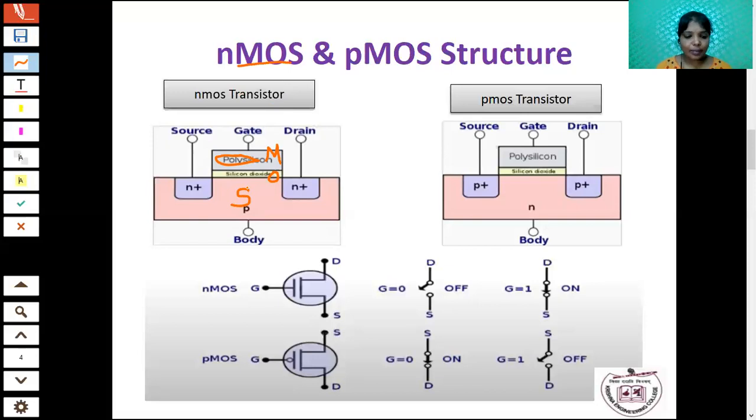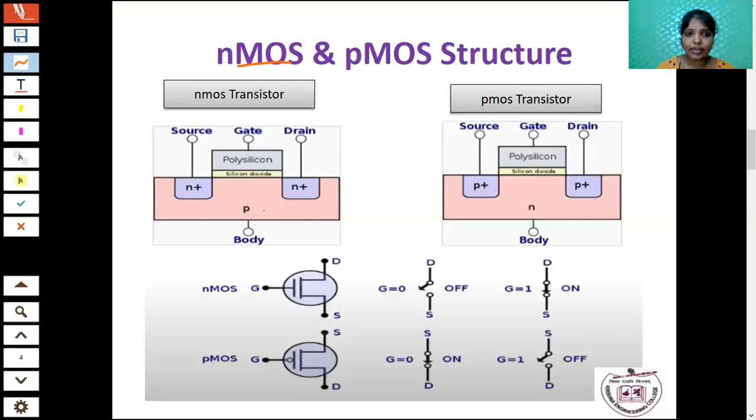Okay. So I will repeat the same again. This is a very important one. So for the NMOS transistor, what is the main substrate you have to use? You have to use the P-type substrate. In the P-type substrate, you are going to diffuse N-type material. Okay. So that N-type material is N plus. N plus means it is heavily doped.